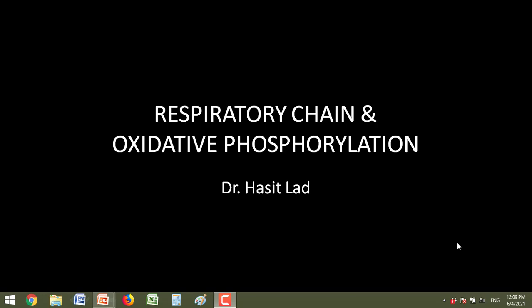The last one, oxygenases, again had subtypes, monooxygenases and dioxygenases. They are required for hydroxylation reactions and detoxifications.